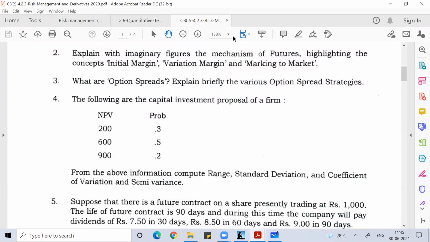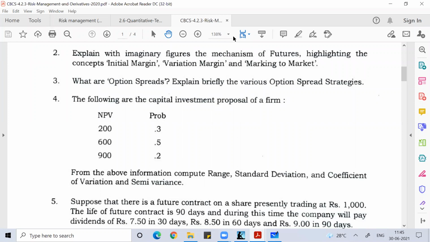What is being asked is to find the range, standard deviation, coefficient of variation, and semi-variance. Coefficient of variation is basically standard deviation by mean into 100, where mean means the expected value.